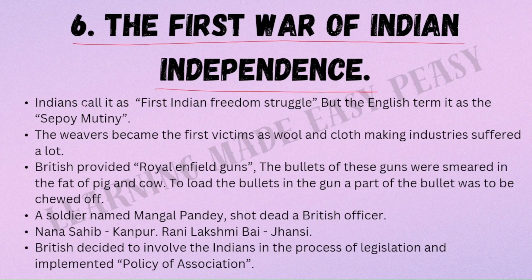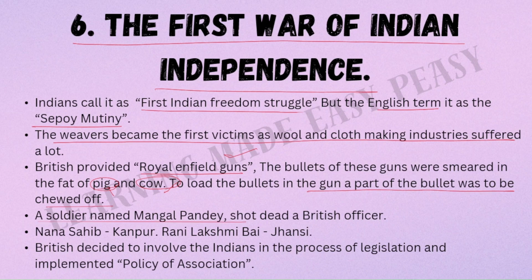Indians called it the first Indian freedom struggle, but the English termed it the Sepoy Mutiny. The weavers became the first victims as wool and cloth making industries suffered a lot. The British provided Royal Enfield guns. The bullets of these guns were smeared with the fat of pig and cow. And my dear friends, you all know that pig is haram to Muslims and cow is sacred to Hindus. So none of us would love to use these Royal Enfield guns, isn't it? To load the bullets in the gun, a part of the bullet was to be chewed off.